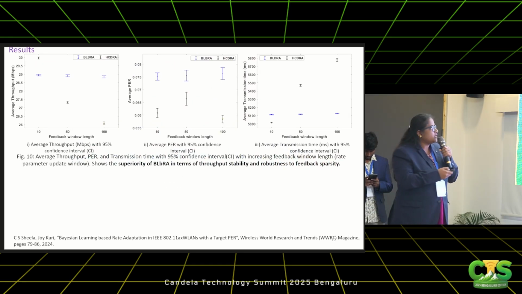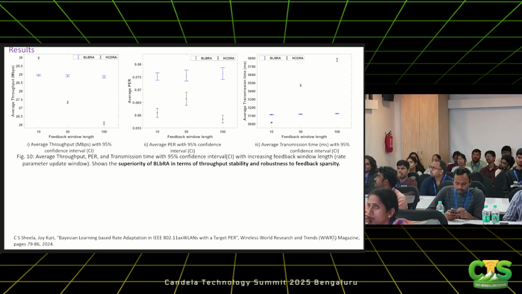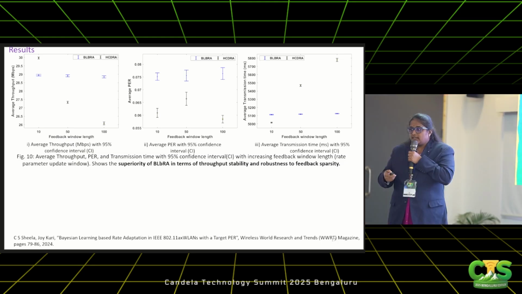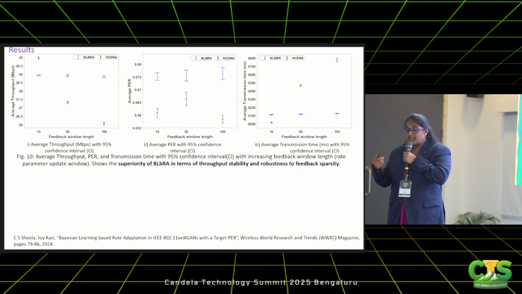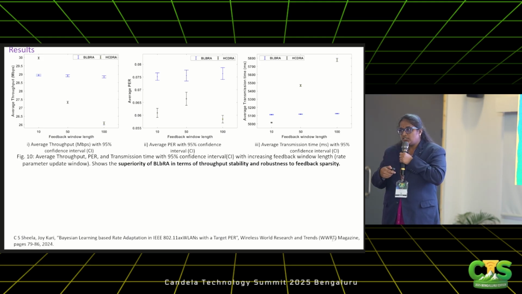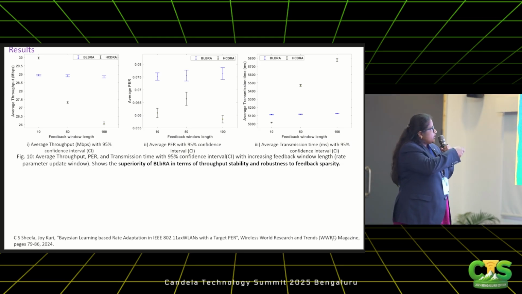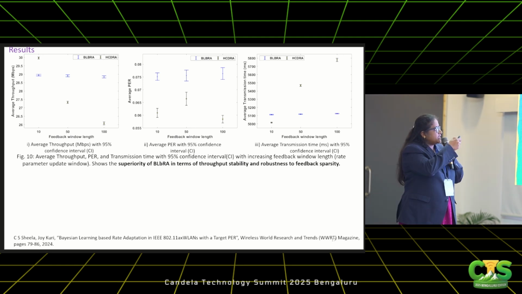So these are the results we got. The blue line indicates BLBRA, the Bayesian learning based rate adaptation. The x-axis represents the feedback window length. If you remember, I told you n is important because it is the number of packets after which the receiver sends the feedback. If n increases, the feedback overhead decreases. So we wanted to see the implication of an increase in feedback window length, or decrease in feedback overhead, on the throughput. With the Bayesian learning mechanism, the throughput is consistent as we increase the feedback window length, which is a desirable feature. But when you look at n equal to 10, there is a gap between the throughput of the other algorithm, HCDRA, and BLBRA.